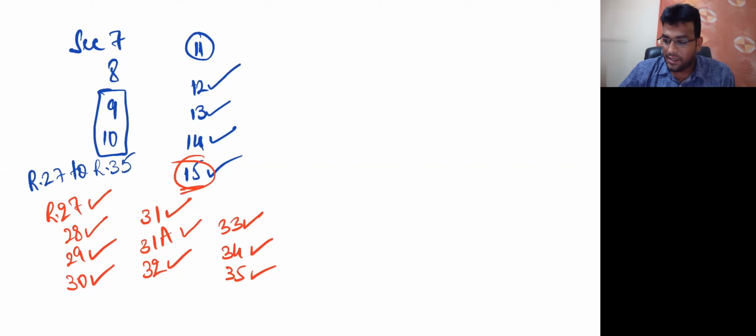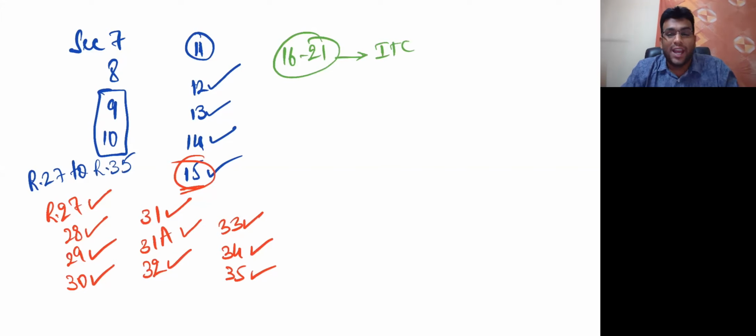Then, my dear friends, 16 to 21 is dealt by the chapter called input tax credit, which we have not done so far. We'll start the topic very soon. One big topic left in our GST, we'll discuss that very, very soon. 16 to 21 talks about what? Input tax credit.